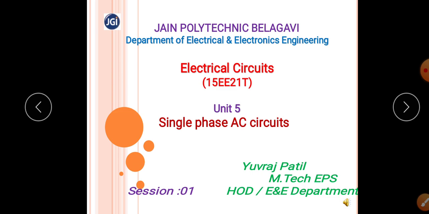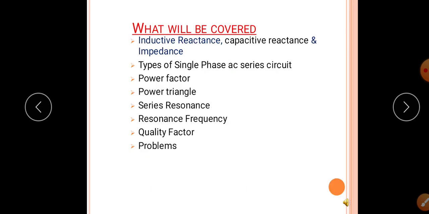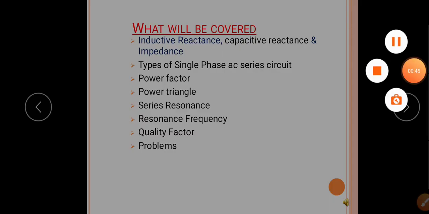Today we'll discuss Unit 5, Single Phase AC Circuits. The following topics are covered in this session: what is meant by inductive reactance, capacitive reactance and impedance, types of single phase AC series circuit, power factor, power triangle, series resonance, resonance frequency, quality factor and some problems.